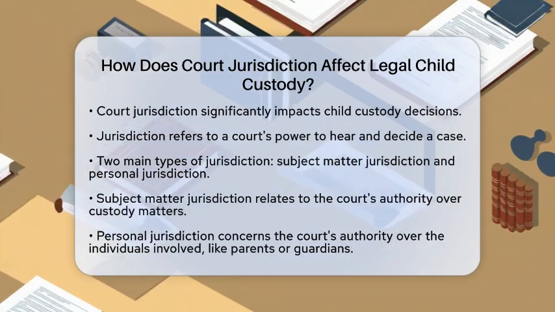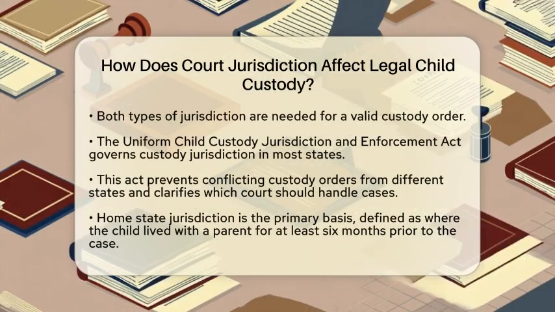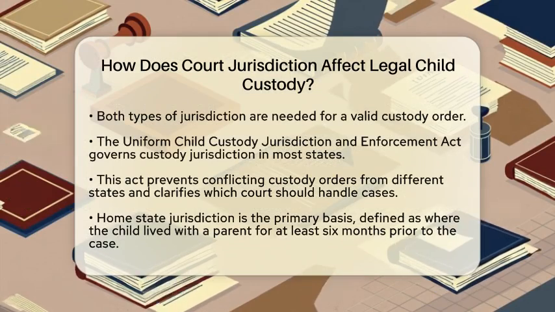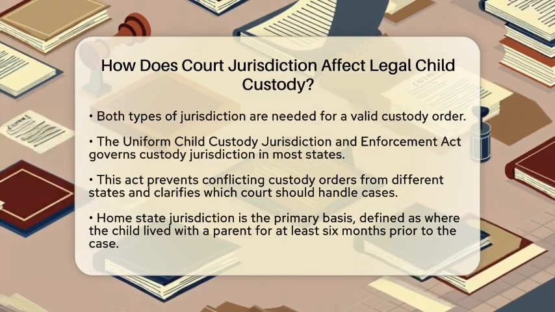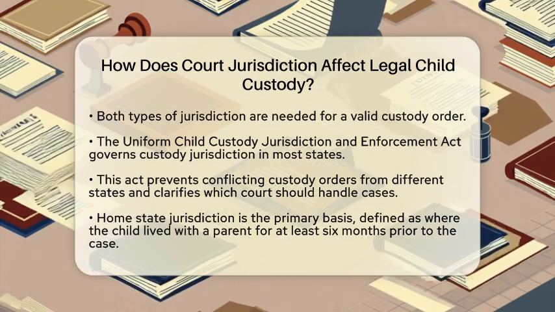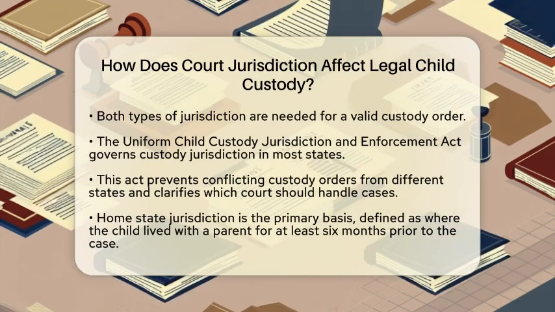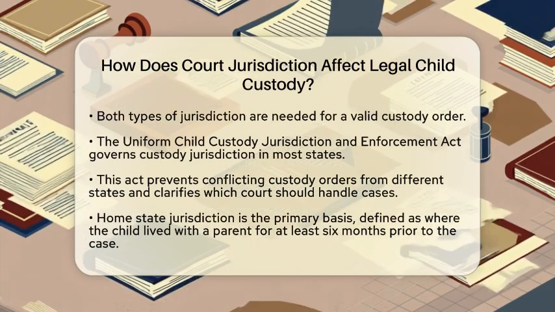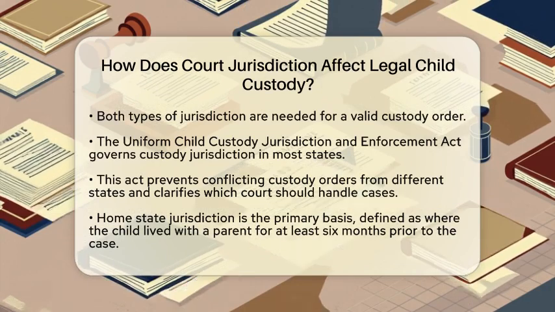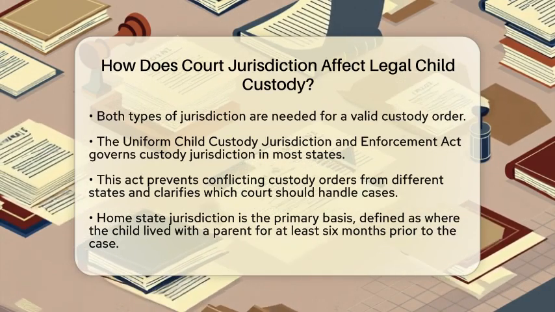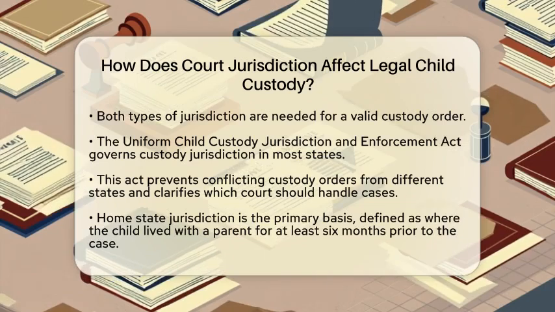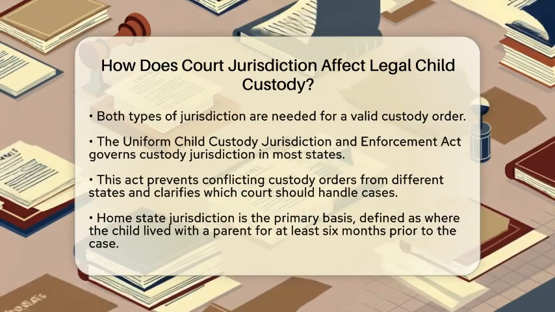In family law, the Uniform Child Custody Jurisdiction and Enforcement Act governs child custody jurisdiction in most states. This act helps avoid conflicting custody orders from different states. It also clarifies which state's court should handle custody cases. The first basis for jurisdiction is home state jurisdiction. This means the state where the child has lived with a parent or guardian for at least 6 consecutive months before the custody case starts. This is the primary basis for determining jurisdiction.